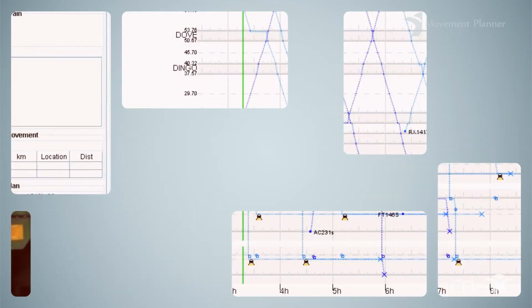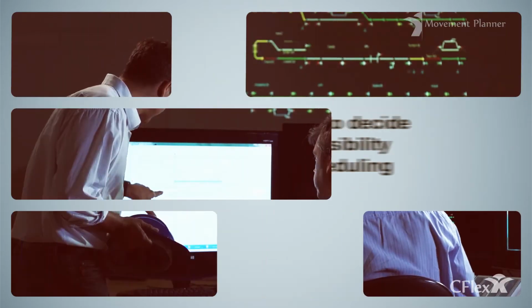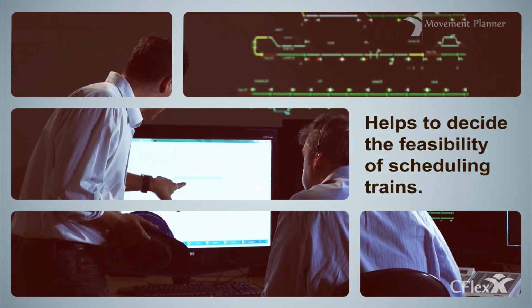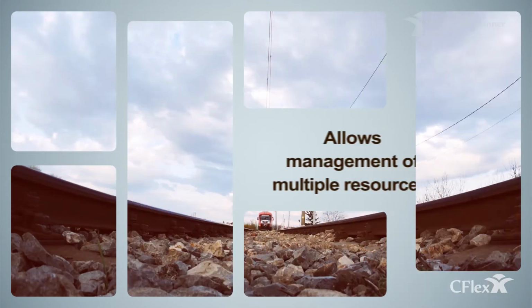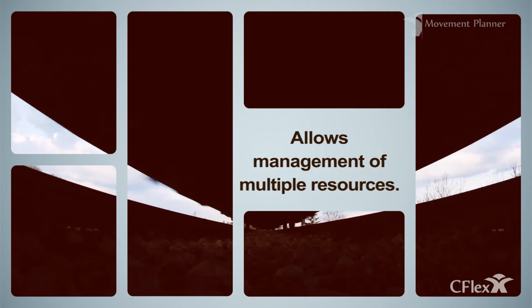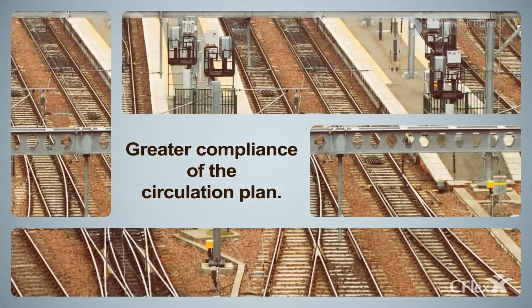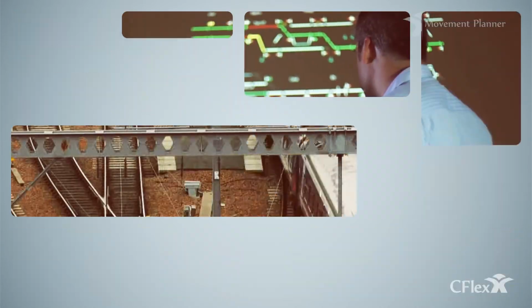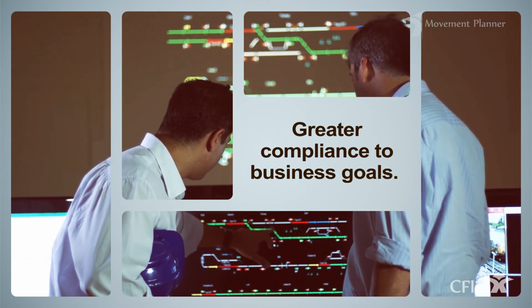C-Flex Movement Planner enables queue management at terminals and anticipates the consequences of a schedule change. It helps to decide the feasibility of scheduling trains to other terminals in order to prevent unnecessary dwells. It allows management of multiple resources from labor force to locomotives and wagons in a quick and integrated way. Greater compliance of the circulation plan to the operating rules and principles. As a result, greater compliance to business goals.